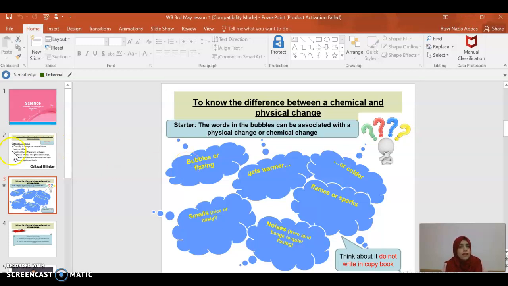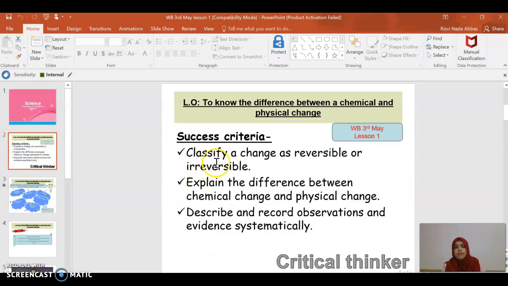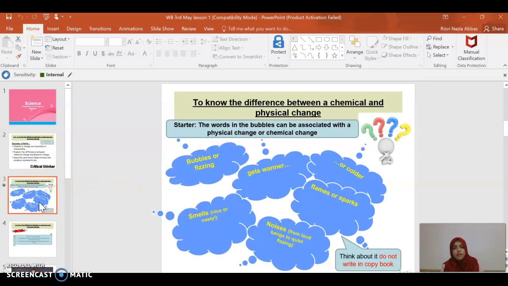At the end of the lesson, you will be able to classify changes as reversible or irreversible, explain the difference between a chemical change and a physical change, and describe and record observations systematically. In the last lesson, you watched two videos on chemical change, recorded your observations and explained what you saw. In the same way, today we are going to compare a chemical and a physical change.